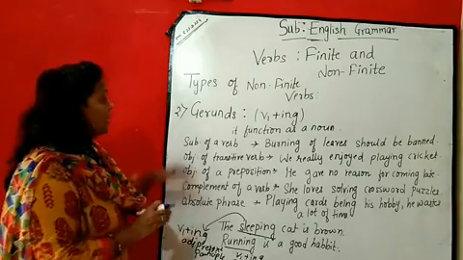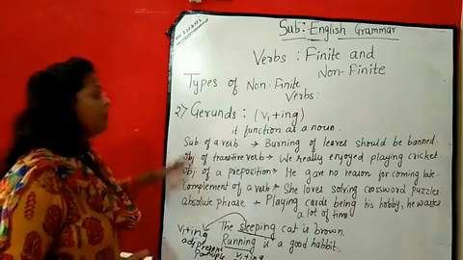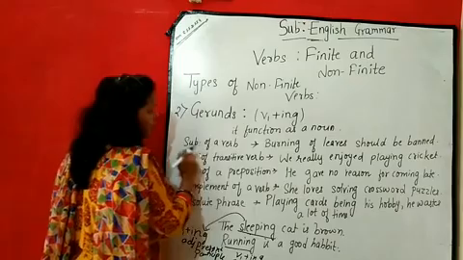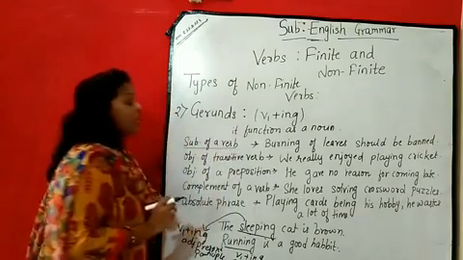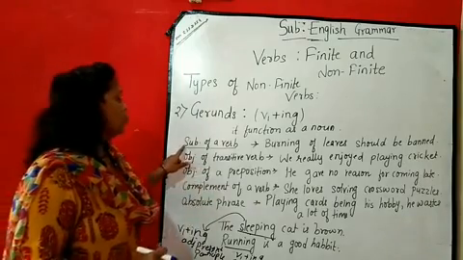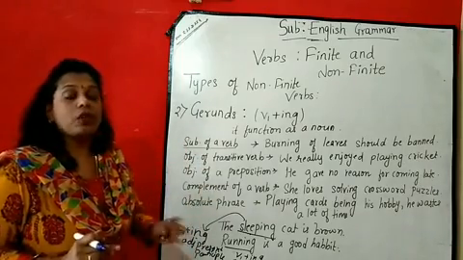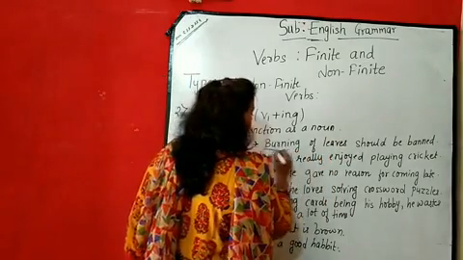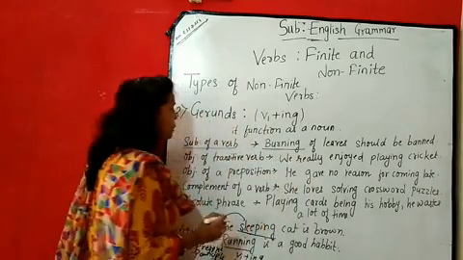Now the gerund can be used in different ways. किस तरह से use कर सकते हैं? The first one is subject of a verb. Subject of a verb means that it is going to be used in the subject place. वो कहाँ पे use हो रहा है? Subject place में. जैसे burning of leaves should be banned. Now here burning is used in the subject place.